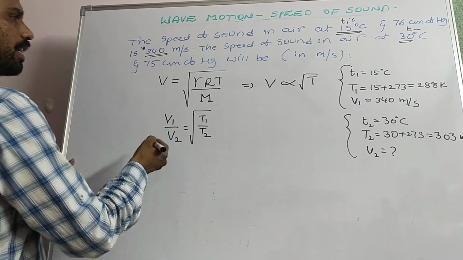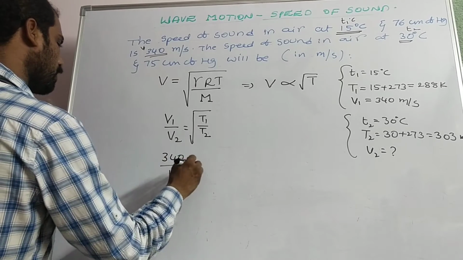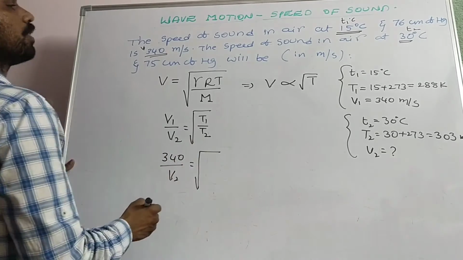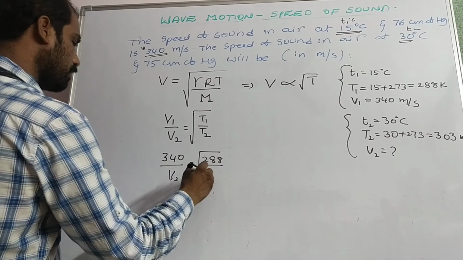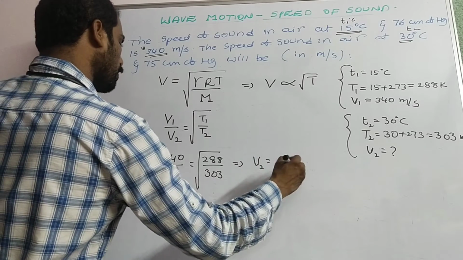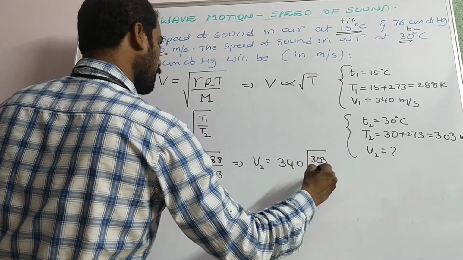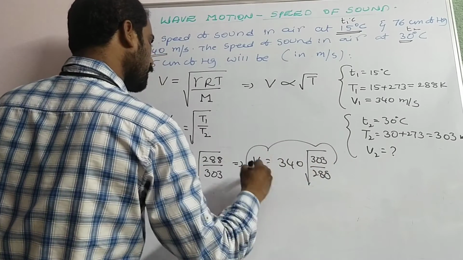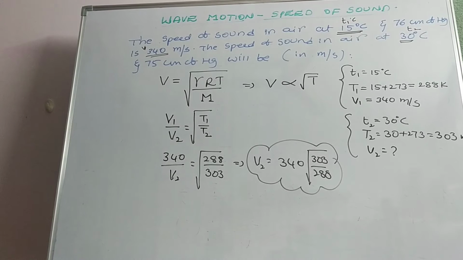By substituting, we will get 340 by V2 is equal to root of T1 by T2, that is 288 by 303. That implies V2 is equal to 340 into root of 303 by 288. So that is the option F in the options. No need to calculate 303 by 288.